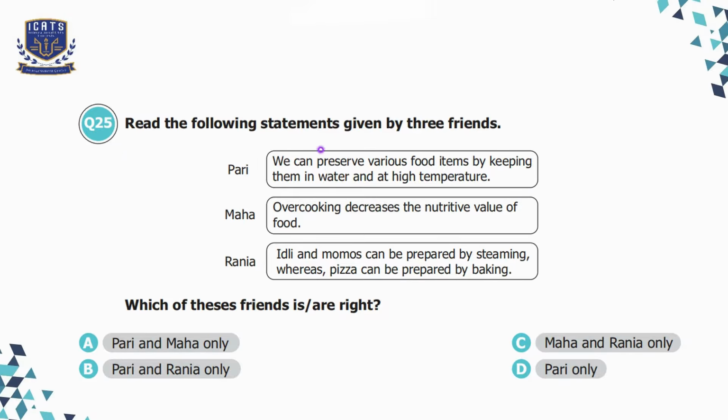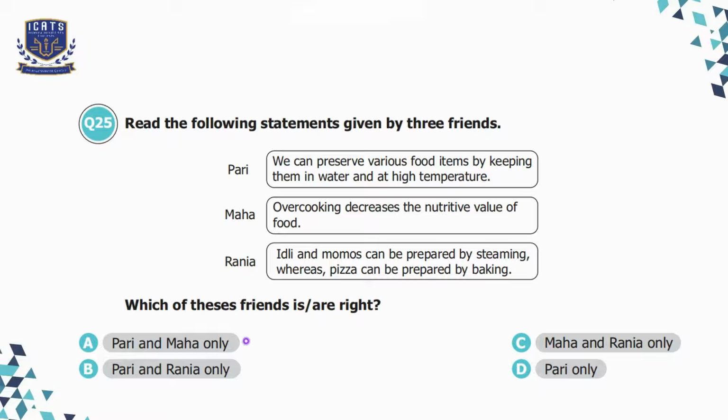Question number 25, read the following statements given by three friends. Pari, we can preserve various food items by keeping them in water and at high temperatures, which is incorrect. Maha, overcooking decreases the nutritive value of the food, which is correct. When we cook food too much, then the nutrients are wasted. Rania, idli and momos can be prepared by steaming, whereas pizza can be prepared by baking. Which of these statements is or are right?